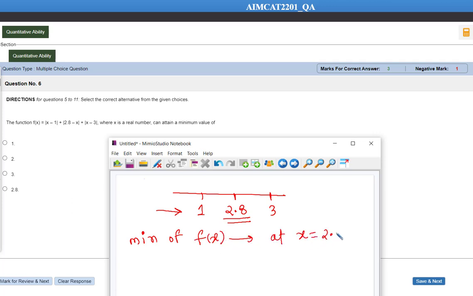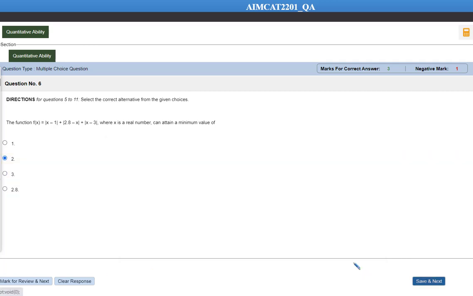Let's put x is equal to 2.8 in f of x. So f of x is going to be how much? For x is equal to 2.8, 2.8 minus 1 is 1.8, plus 2.8 minus 2.8 is 0, plus 2.8 minus 3 is minus 0.2, that is mod of minus 0.2 is 0.2. So the minimum value of f of x is going to be 1.8 plus 0.2, that is equal to 2. Let's mark 2 as answer and move ahead.